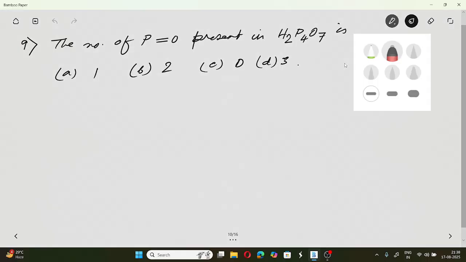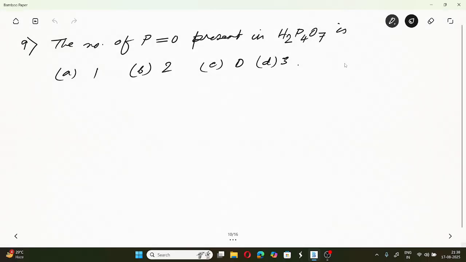Going to next question. The number of P=O bonds present in H2P4O7.